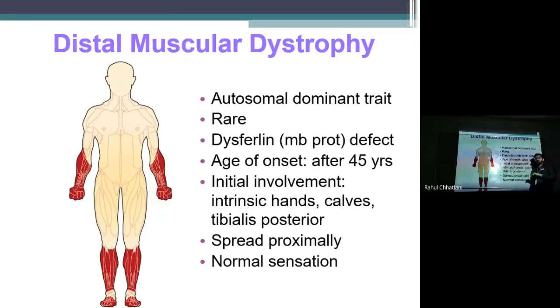These will be affected first, then slowly and steadily, because of the progression of the disease, other muscles also get involved. Spread proximally, and normal sensation. So again, only the muscles or motor part is affected. No other involvement of heart or CNS. So it is relatively less.